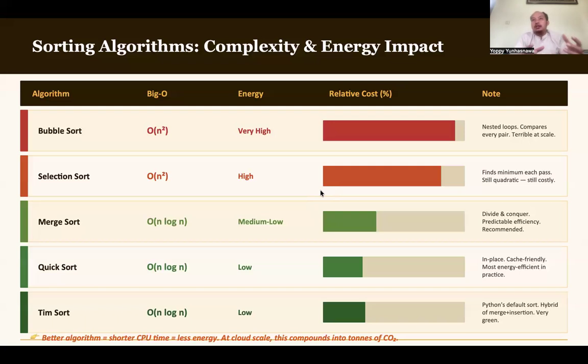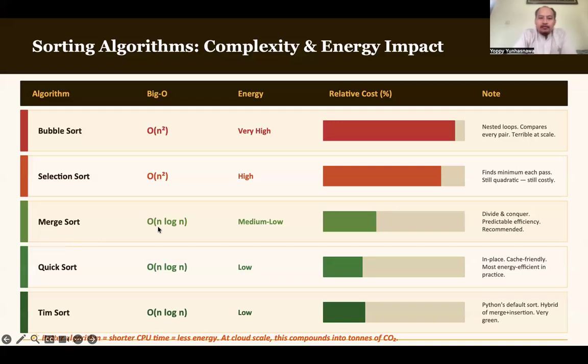So the more complex the algorithm, the more steps need to be executed in an algorithm, it will directly impact the energy consumption or the complexity of the algorithm itself. Now let us compare the bubble sort with other more efficient algorithms, such as merge sort, because merge sort's complexity is O(n log n).